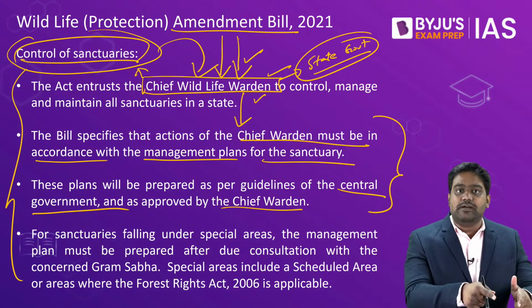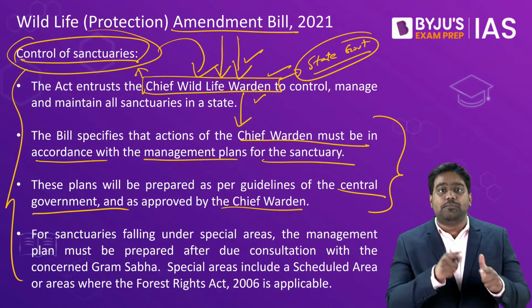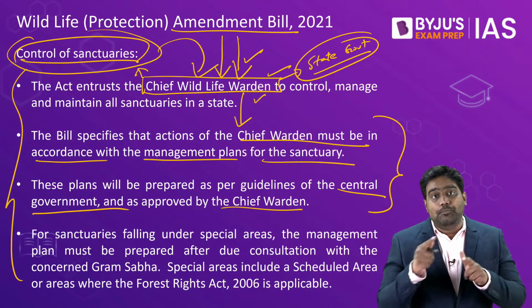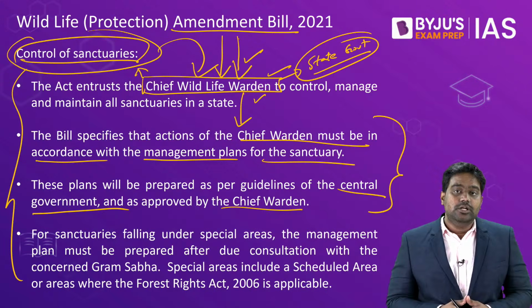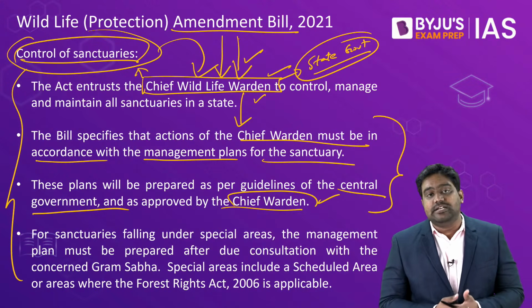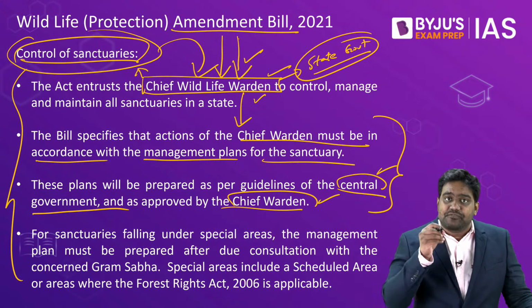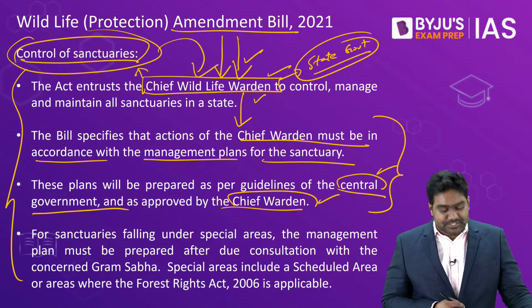The central government would have laid down certain rules and guidelines with regard to management of our protected areas. This would be approved by the National Board for Wildlife. So the Chief Wildlife Wardens will be bound to follow these rules and guidelines laid down by the center, and they will also get additional powers to effectively manage our protected areas.